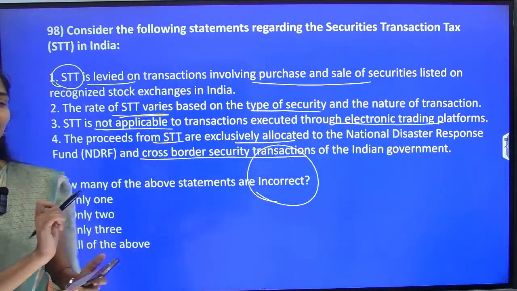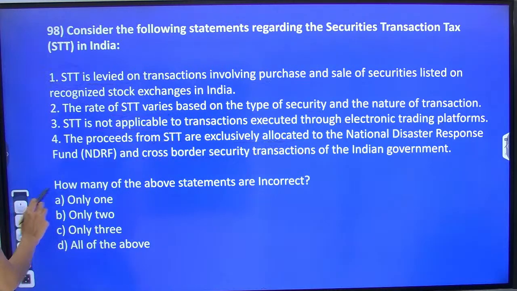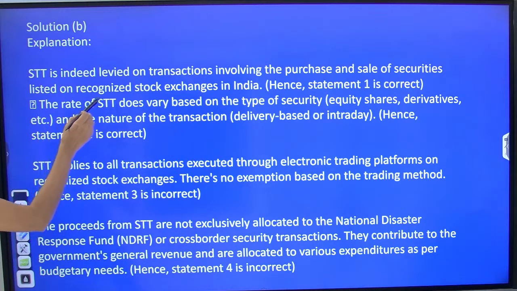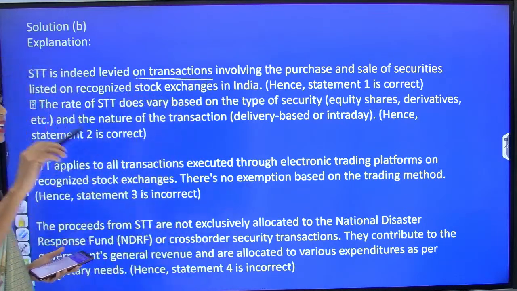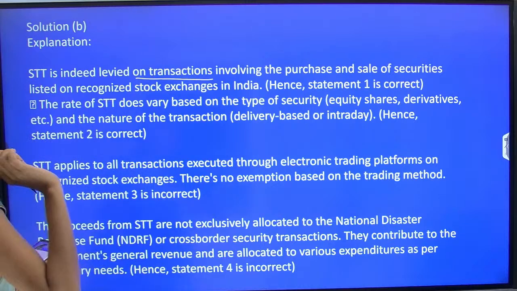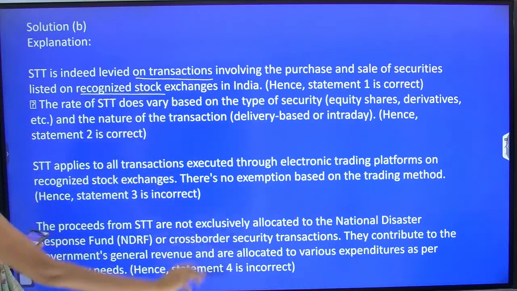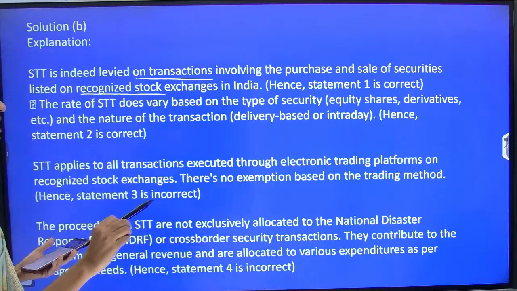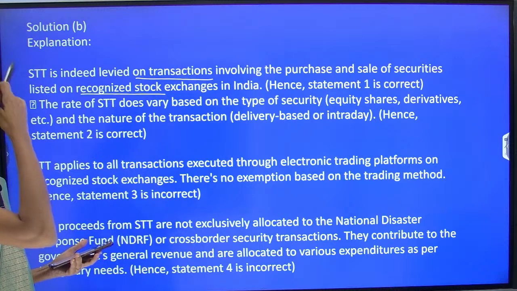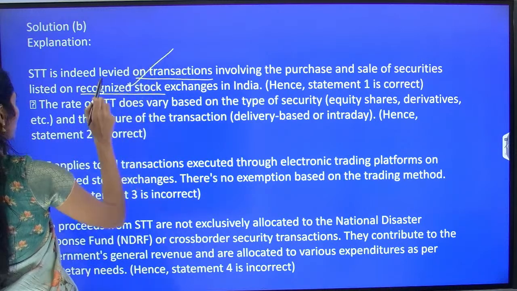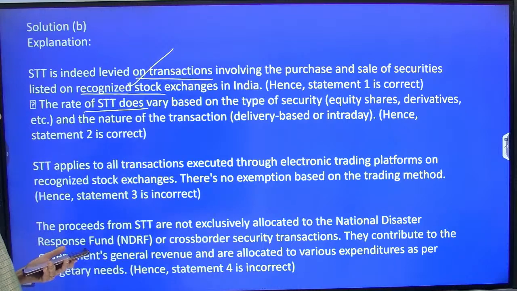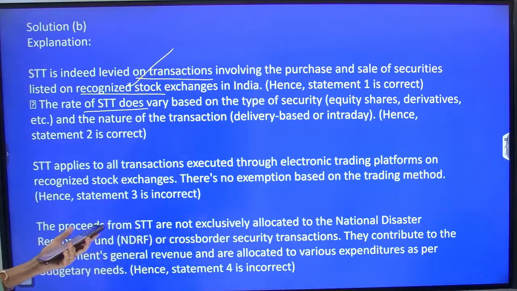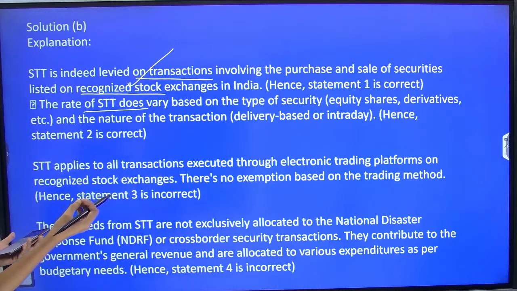Before you say the statements, I will give you the explanation. I think many of you might not know about this STT. STT is levied on transactions, either purchase or sale of securities listed on recognized stock exchanges. So on stock exchanges, whenever you are selling and purchasing securities, you have to pay that tax. And the rate of tax does vary, yes. It is different for certain types of securities like equities, shares, derivatives, etc.